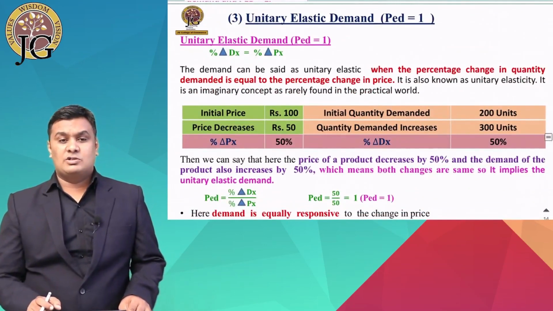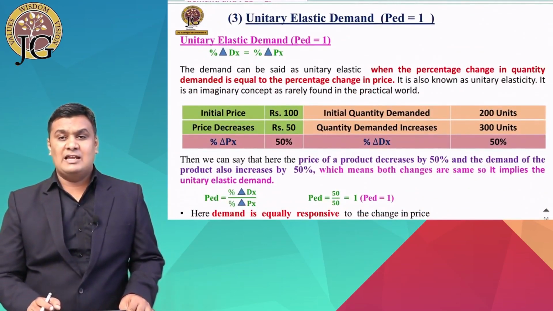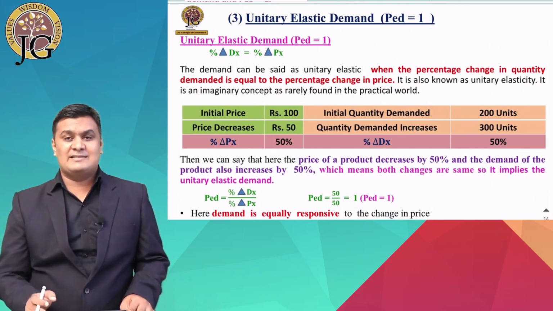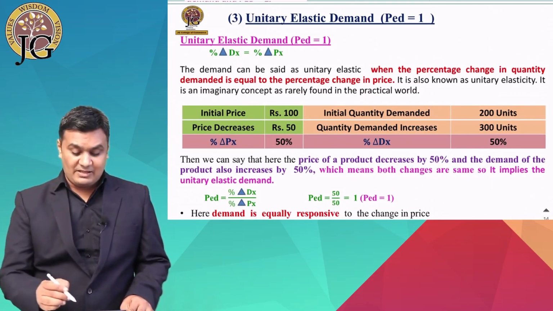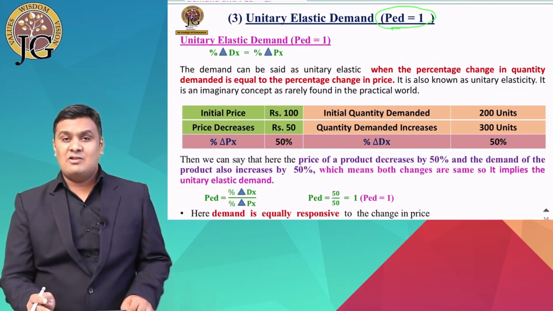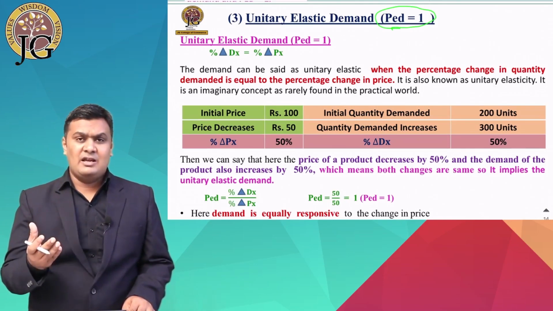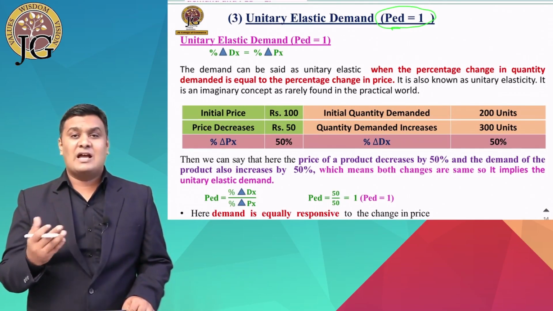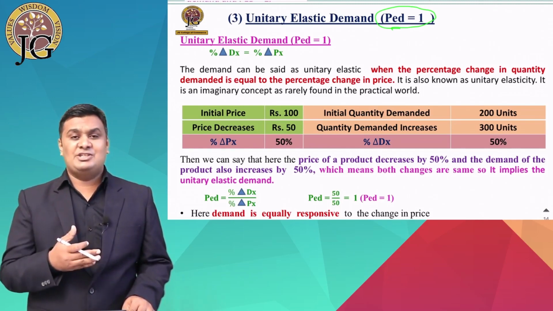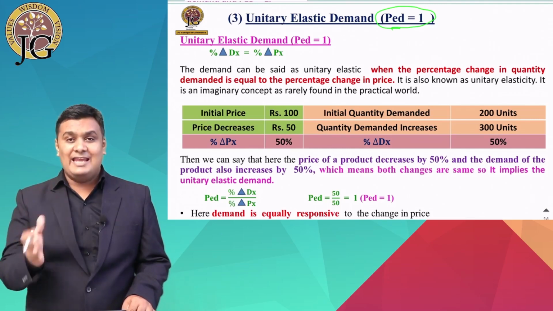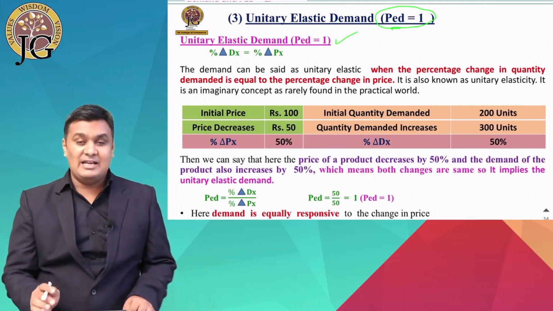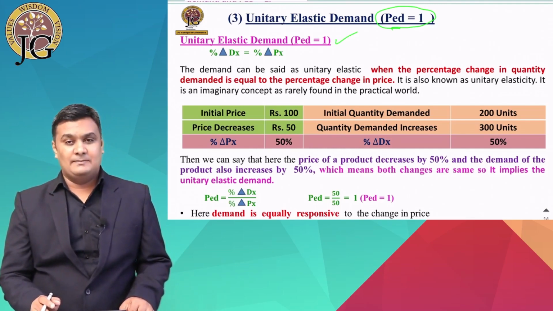Now let's talk about the third type, that is unitary elastic demand. The price elasticity of demand is said to be unitary elastic when the price elasticity of demand is equal to 1. When will it be equal to 1? When the numerator and the denominator both are the same. So when the percentage change in demand and the percentage change in price are the same or equal, then we can say that the demand is unitary elastic demand.